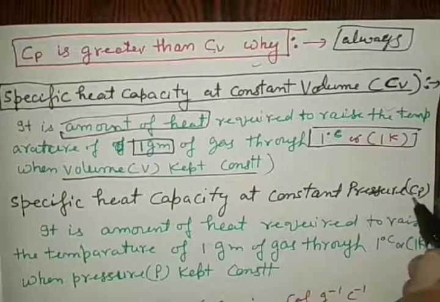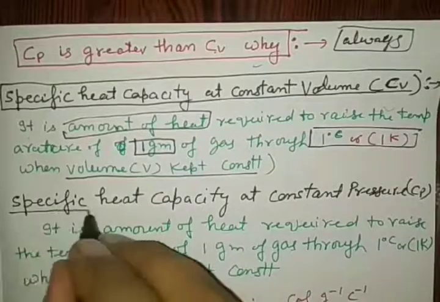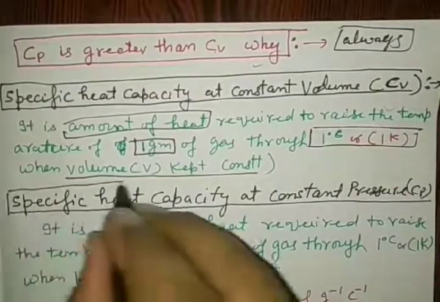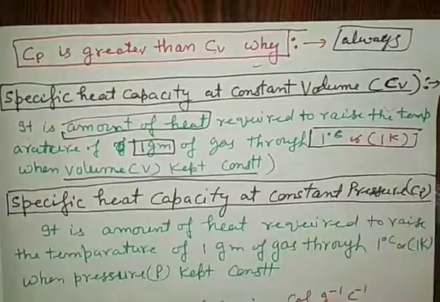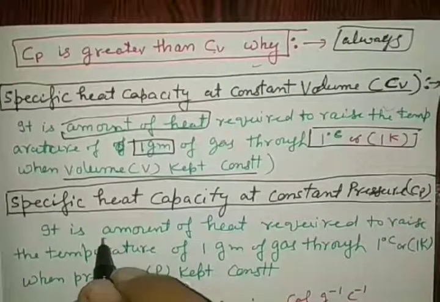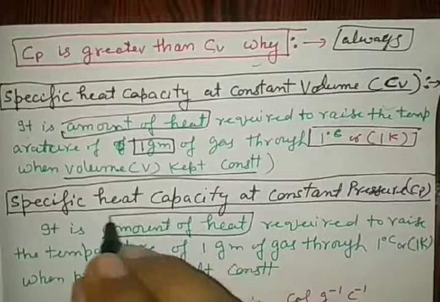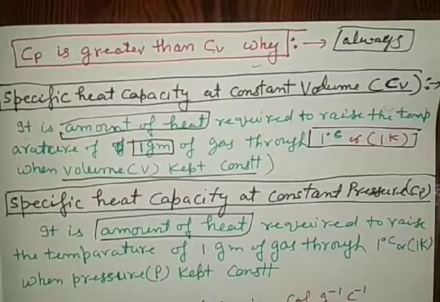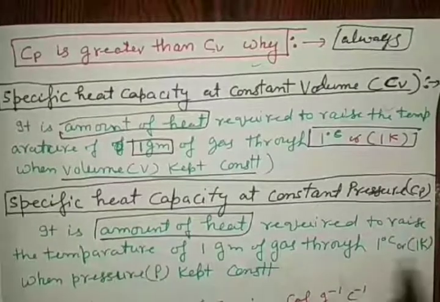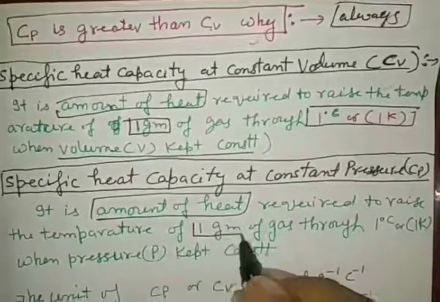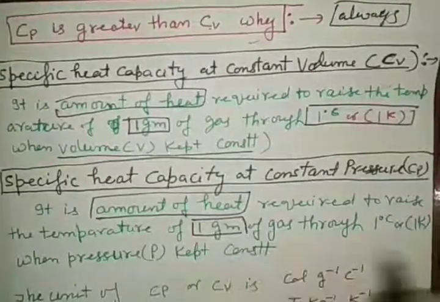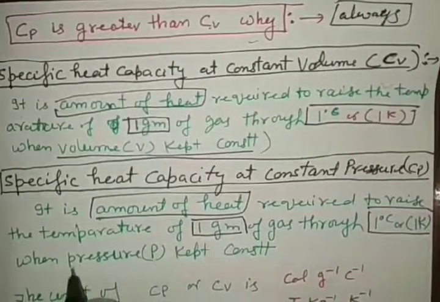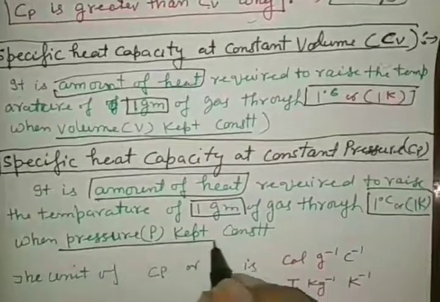Now we are going to see Cp, specific heat capacity at constant pressure. Both are amounts of heat. Here the heat is utilized to increase the temperature of 1 gram of ideal gas through 1 degree centigrade, and in this case the pressure is kept constant.